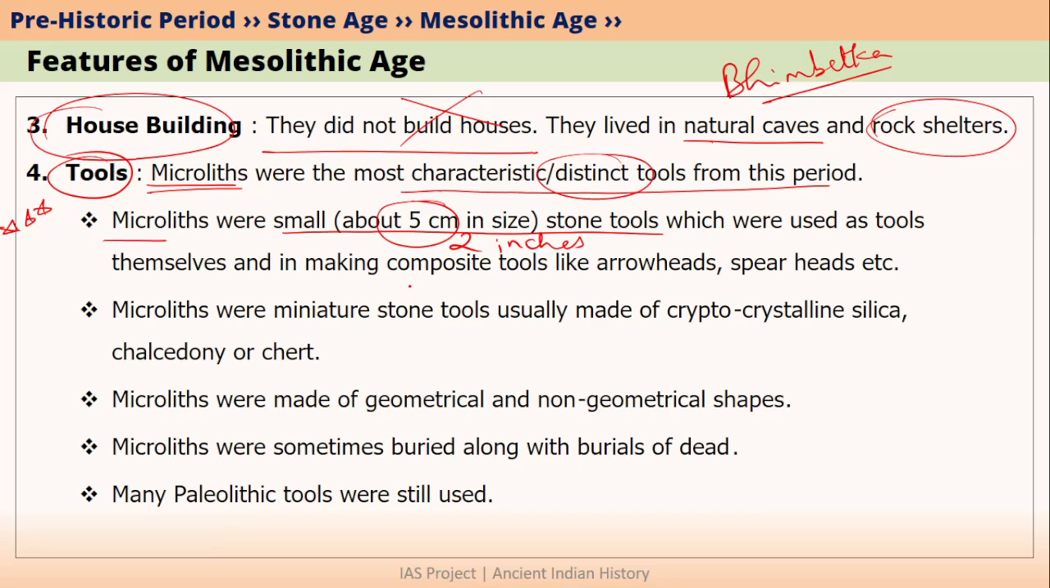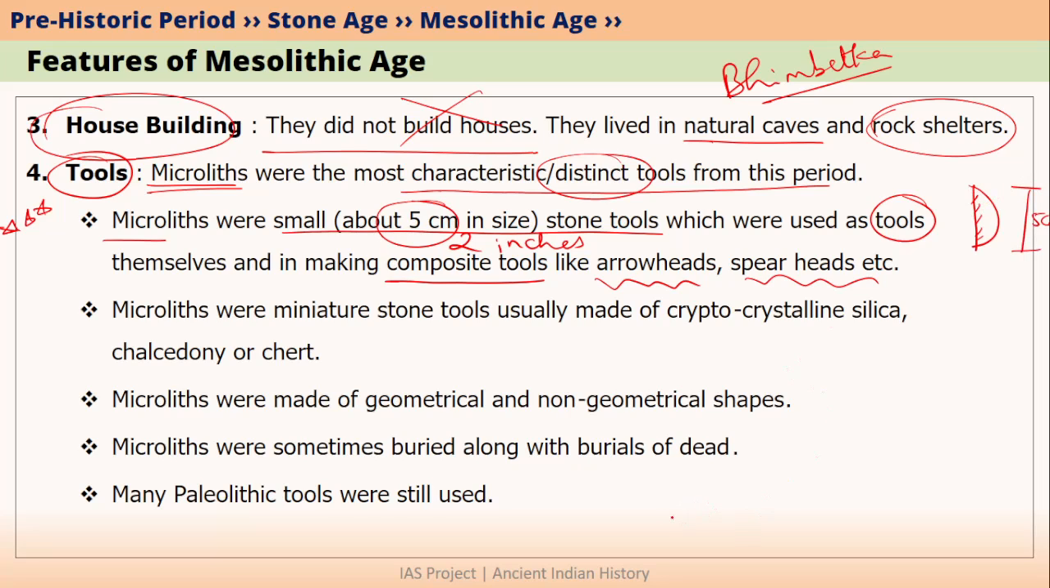And they used these microliths as tools as well as for making other composite tools. For example, arrowheads, spearheads, and others. What do I mean by this? Microlith itself was used as a tool. For example, if there is a small blade and the size is, let's say, 5 centimeters. This is called as a microlith blade.